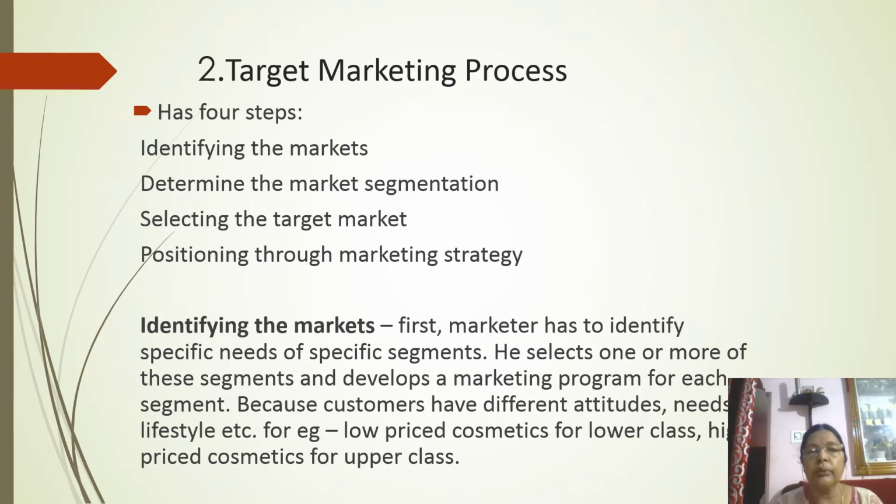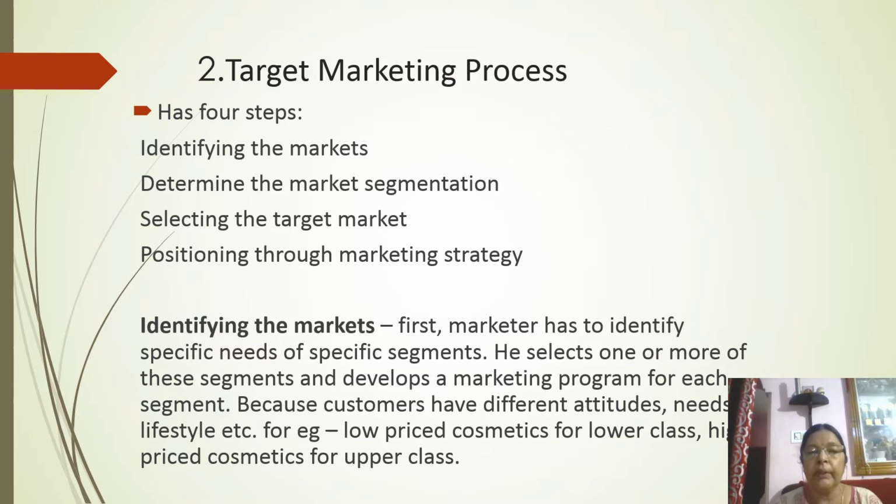Next, we go to the target marketing process. How the market is targeted. It goes through a process which has 4 steps. First, they identify which is the market, and then they identify which are the different market segments in that market, and then they decide which particular segment to be selected as the target market, and then they decide how to position their product in that particular target segment.